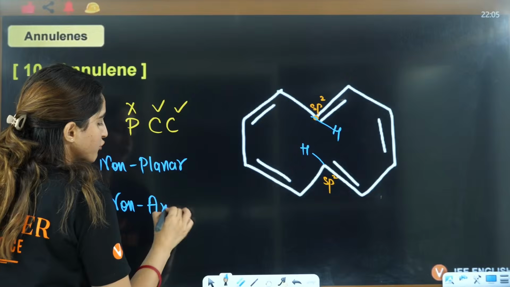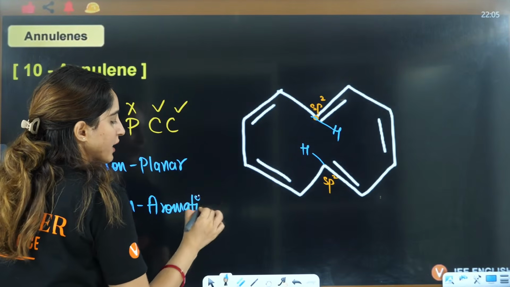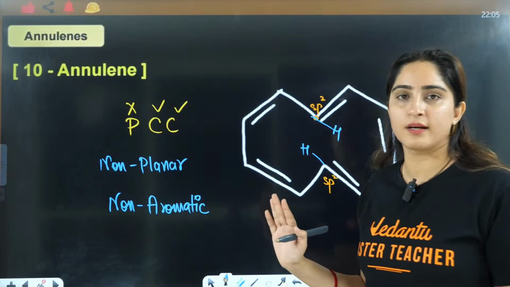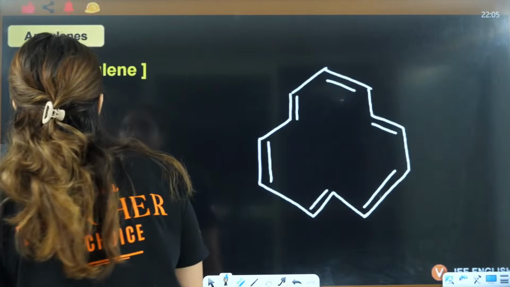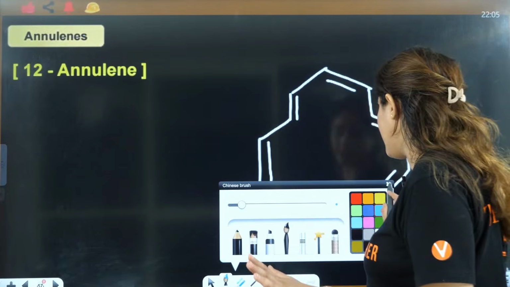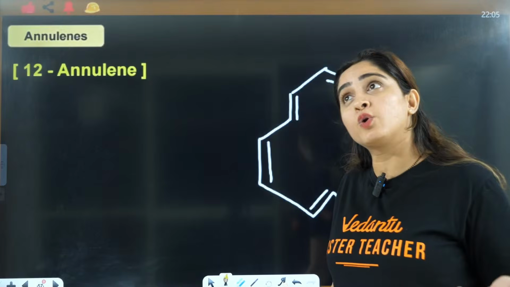So you don't even have to calculate the number of electrons directly, because PCC is not followed, so directly we can say it is non-planar, non-aromatic. Similarly, you have 12 annulene. Right now, this is experimental data. How will we get to know, ma'am, whether there is repulsion?